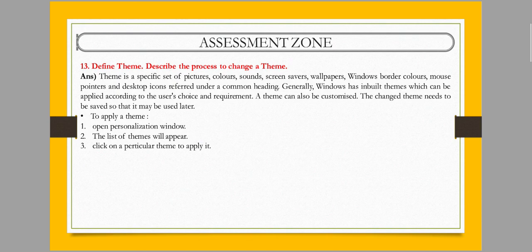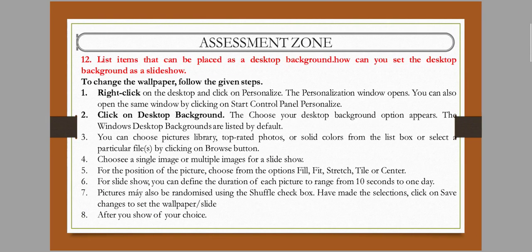Next is define themes. Describe the process to change the theme. Same process: all of you need to go to the Personalization option. Then you can see the themes there. You need to select any theme as per your choice. Next is list the items that can be placed as the desktop background. How can you set a desktop background as a slideshow? Here you can see all the steps for setting a desktop background as a slideshow. All of you need to write this in your computer copy and also learn this question and answer.